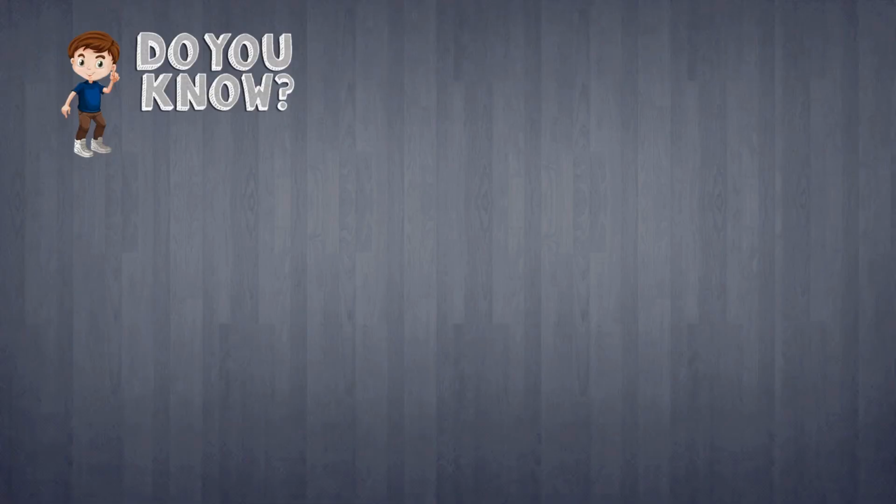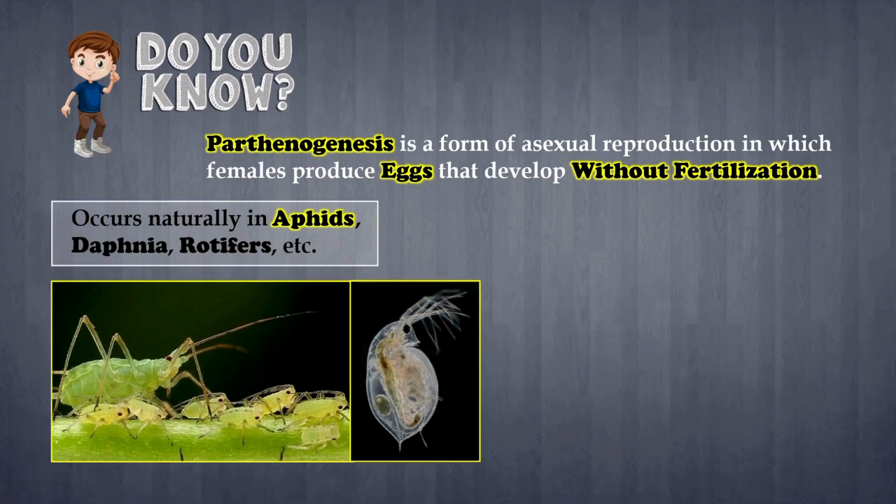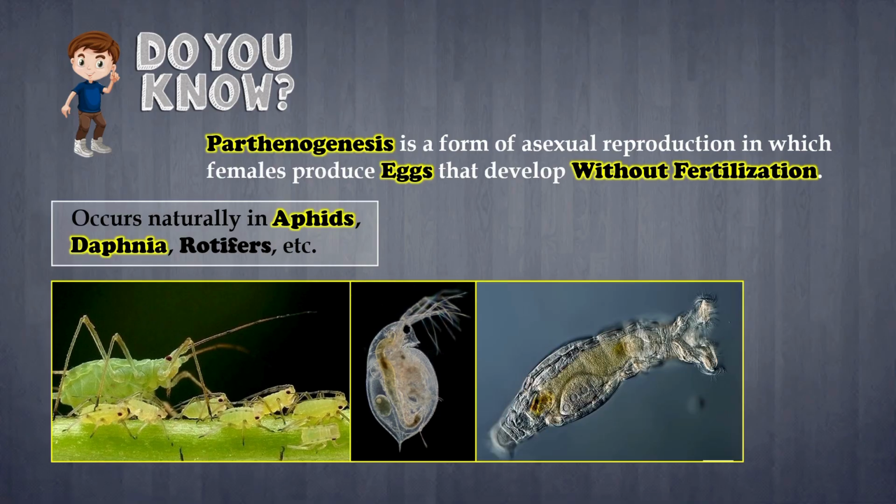Do you know? Parthenogenesis is a special type of asexual reproduction where female organisms produce eggs that can grow into new individuals without fertilization. This means no male gamete or sperm is involved at all. Parthenogenesis occurs naturally in several organisms such as aphids, Daphnia, and rotifers. These organisms can quickly increase their population because every female can produce offspring on her own. Look at the images shown: aphids on a leaf, Daphnia underwater, and rotifers, all of them can reproduce through parthenogenesis.